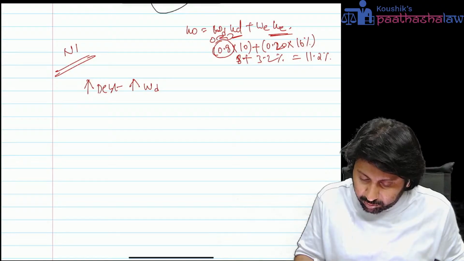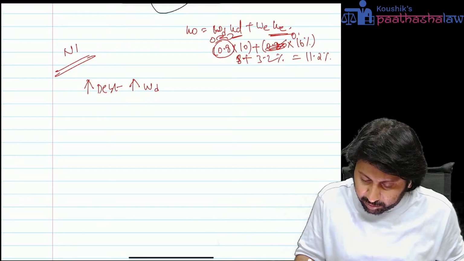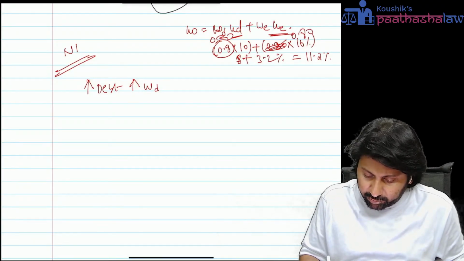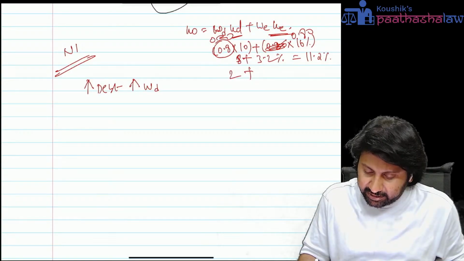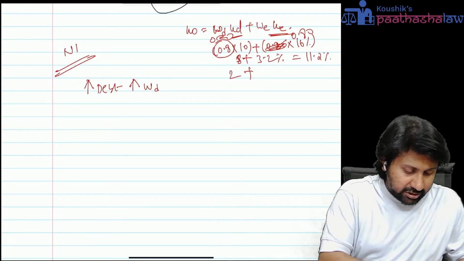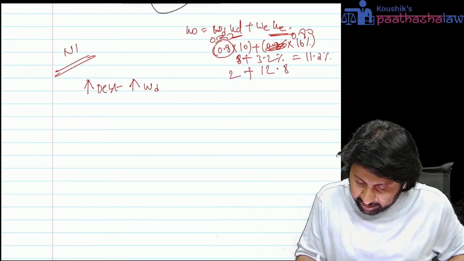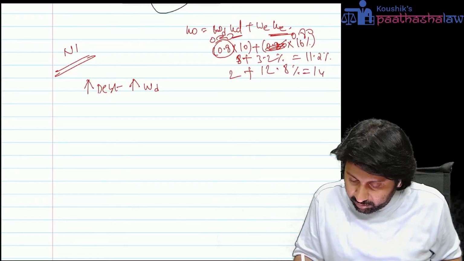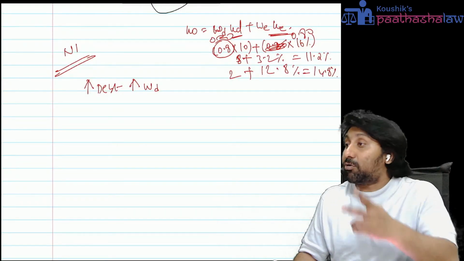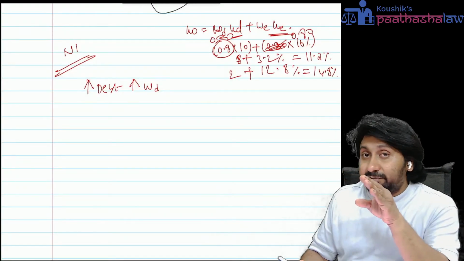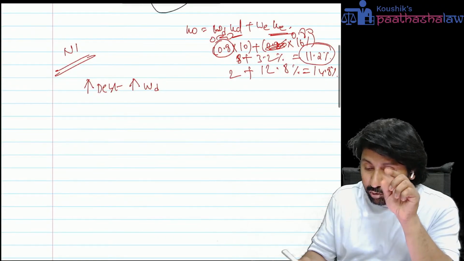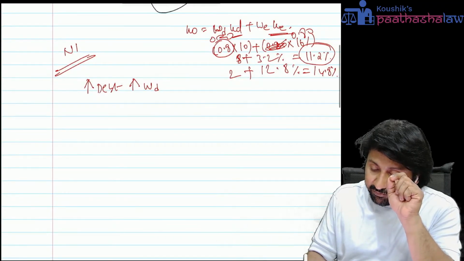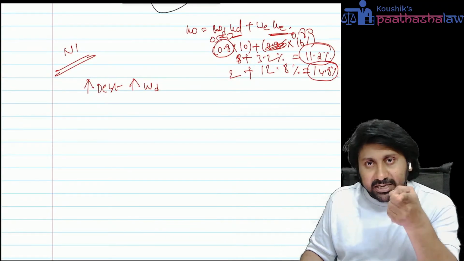WD is 0.2 and WE is 0.8. 0.2 into 10 is 2%, plus 16 into 0.8 is 12.8%. The value is 14.8%. See how the answers are changing now? KO is 11.2 in one case and 14.8 in the other.